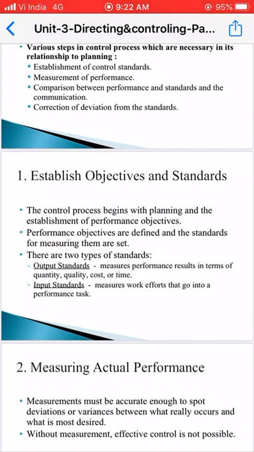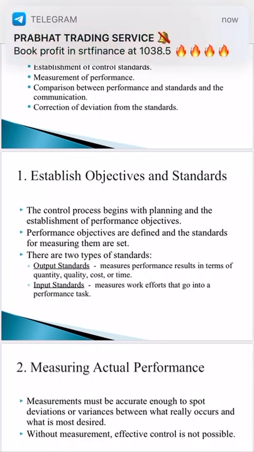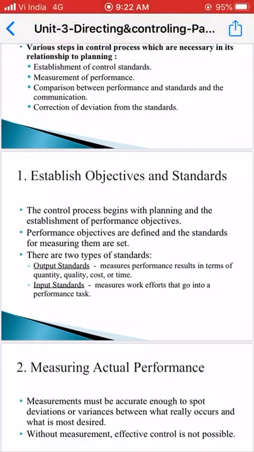So the first part in controlling is to establish objectives and standards. It means the control process begins with planning and establishment of the performance objectives. This starts with proper planning, and there should be some standard performances before execution of the plan. The performance objectives are defined and the standards for measuring them are set. If a skilled person is producing 100 products per day, then this is the standard performance of that skilled person. Then according to the standard performance, we need to check our employees' performances.